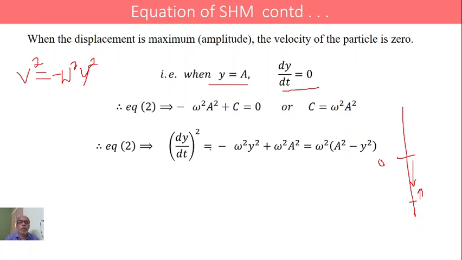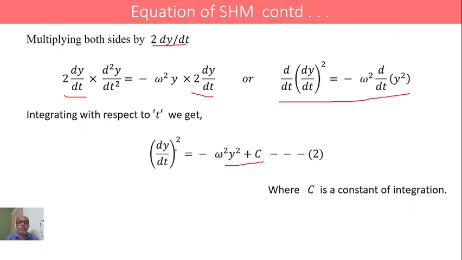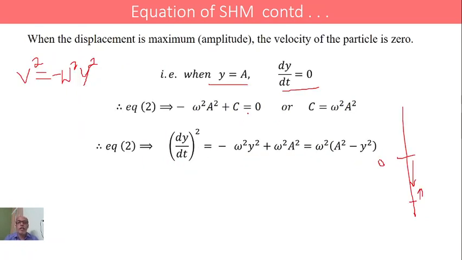Therefore, equation 2, the above equation, becomes 0 equals minus omega square a square plus c, or c equals omega square into a square. We got the value of c.